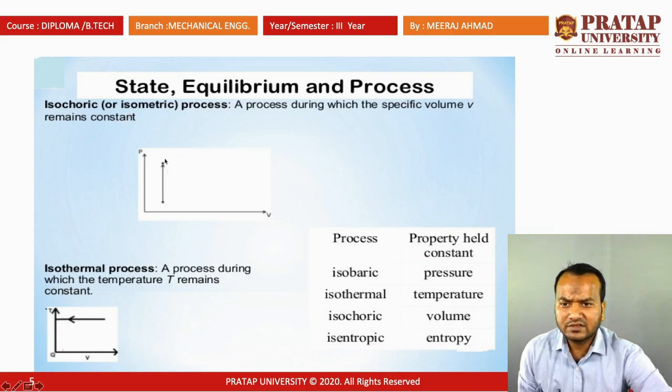Isochoric process, you can also say isometric process. Here this is a constant volume process. In the PV diagram you can see that there is a vertical line, which is parallel to the y-axis. So the volume is constant in the PV diagram like that. Then isothermal process. Isothermal process means the temperature is constant, as you can see in the TV diagram.